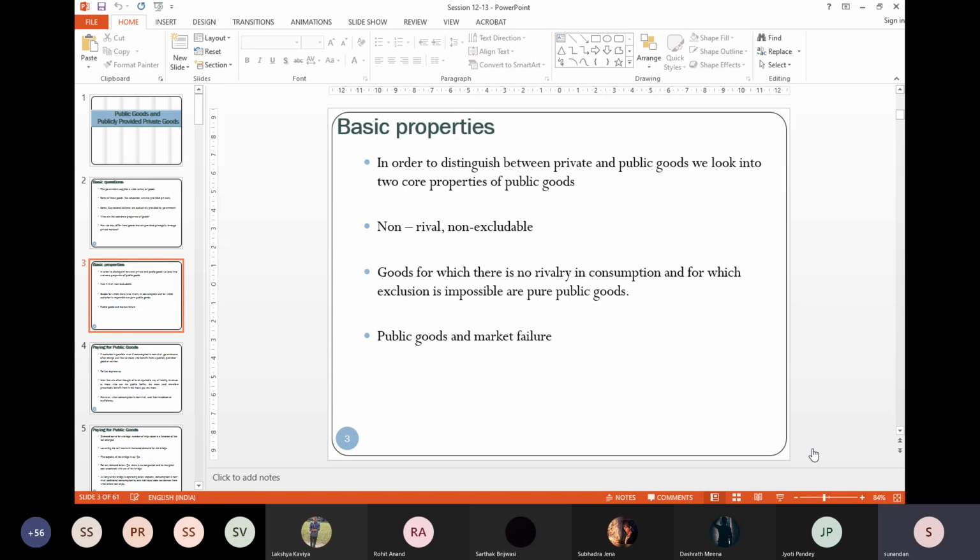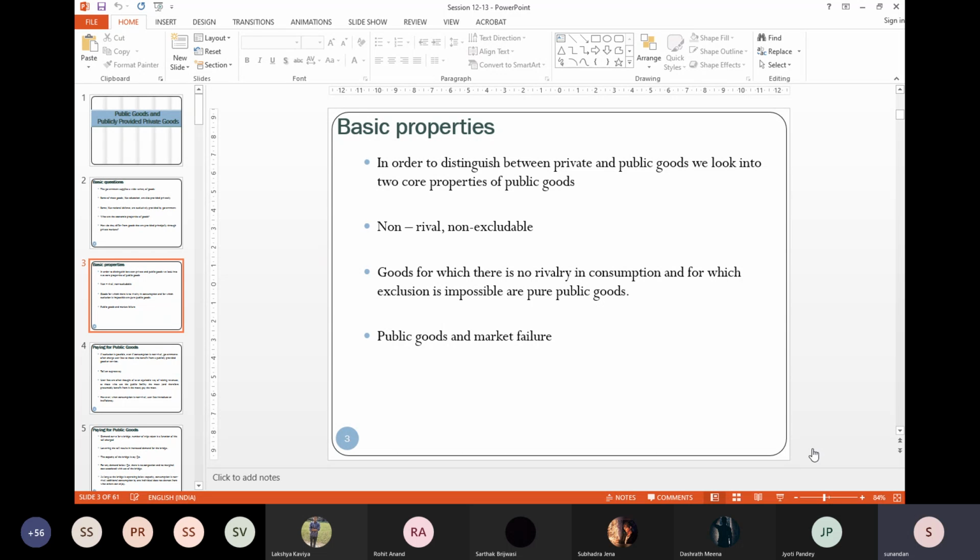The two core properties of a pure public good is, remember, it's non-excludable. The moment I am using it, I cannot exclude you from using it. And it is also non-rival. When I am using it, I am not reducing the quantity available to you.